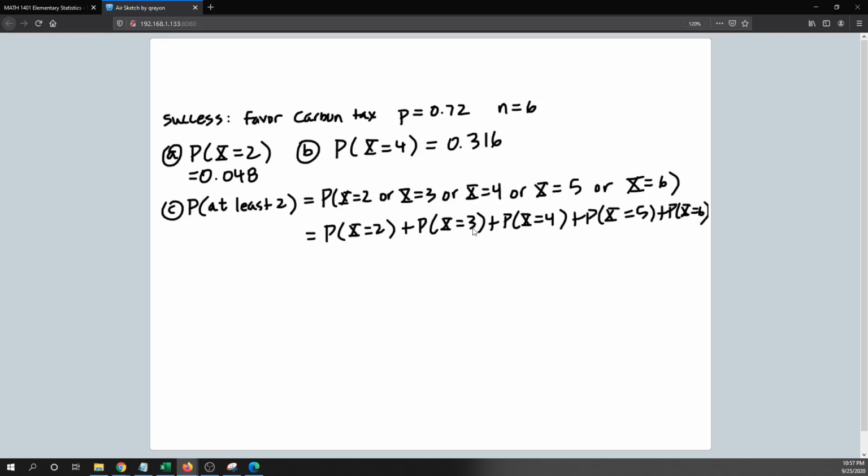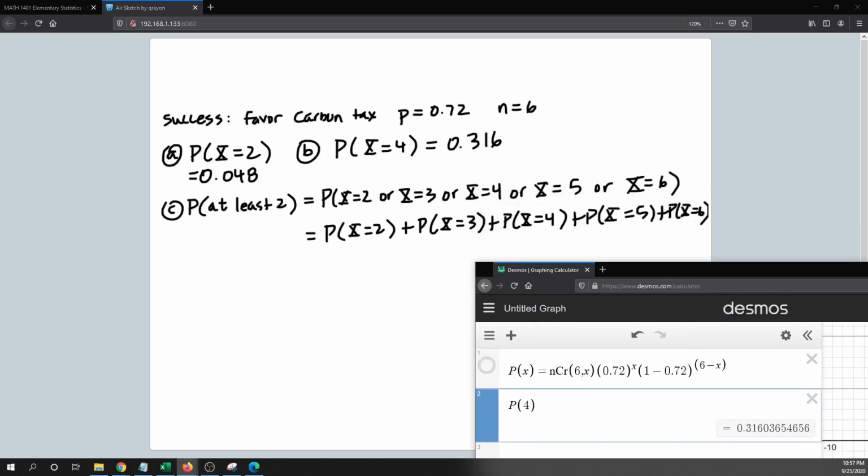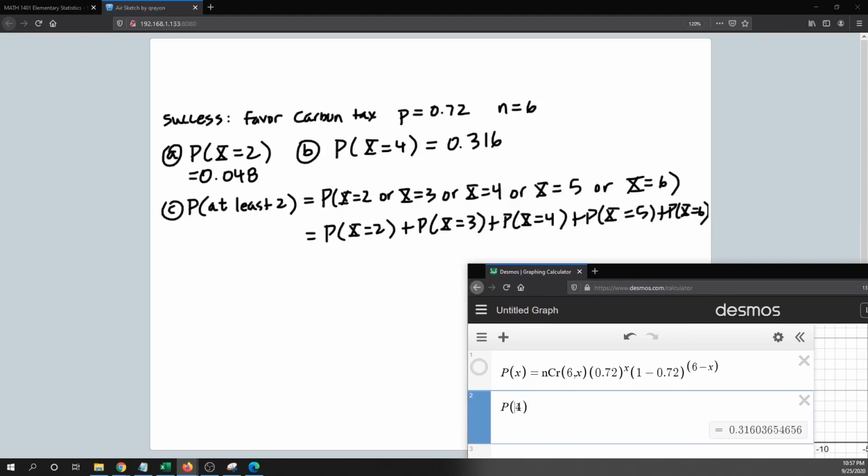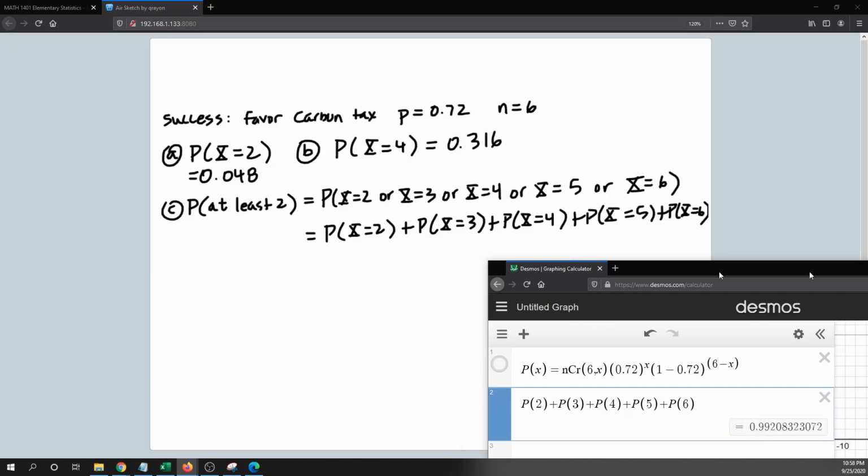All right, we have the formula already in here. So all we need to do, right, is to add these up. So I can just kind of type it out. Probability of 2 plus the probability of 3 plus the probability of 4 plus the probability of 5 plus the probability of 6. So I get 0.992.